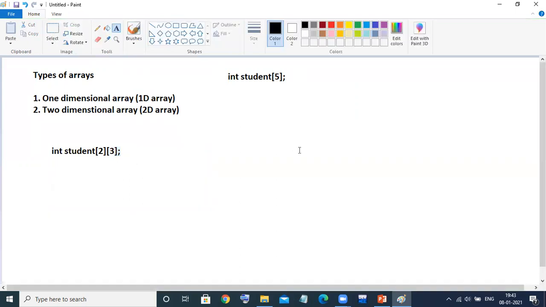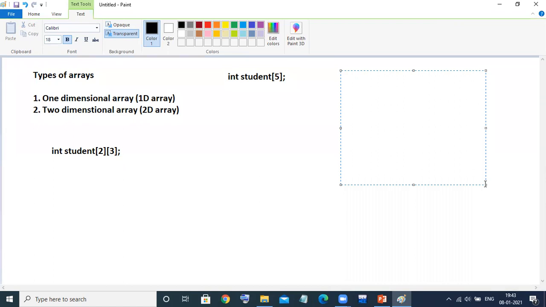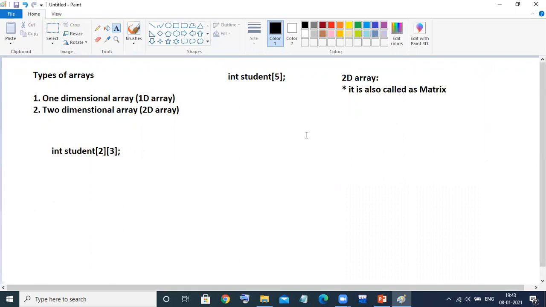Now, what exactly do we mean by a two-dimensional array? I'll write it here separately, 2D array. A 2D array is also called a matrix. Now, what exactly do we mean by matrix?